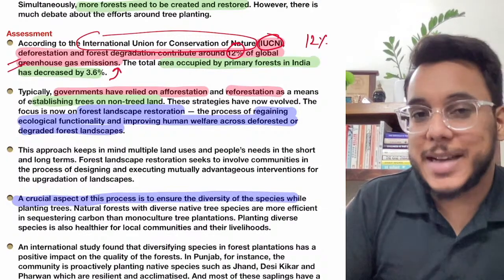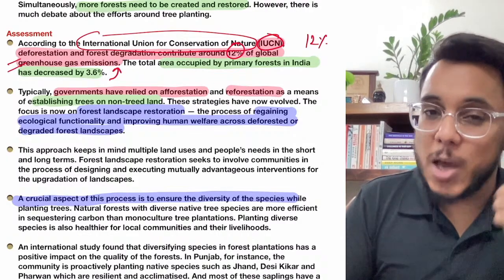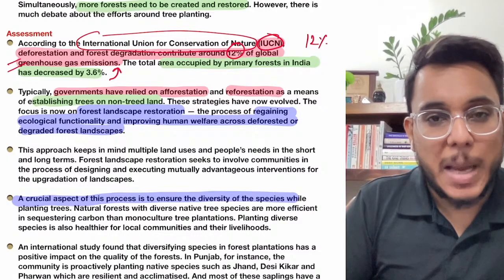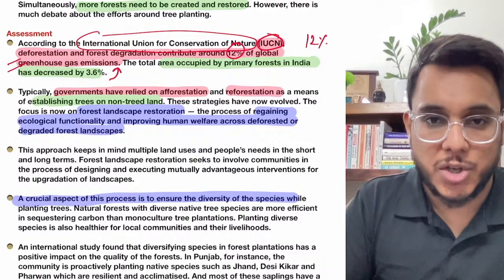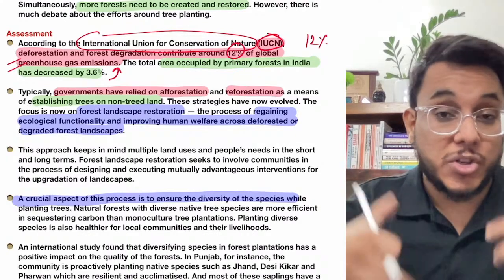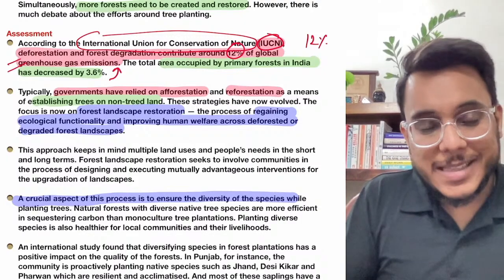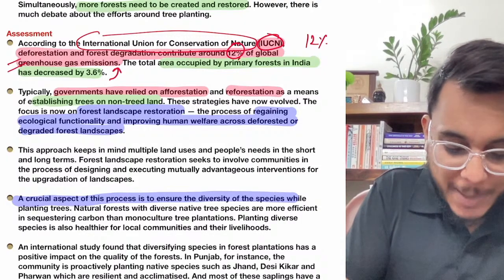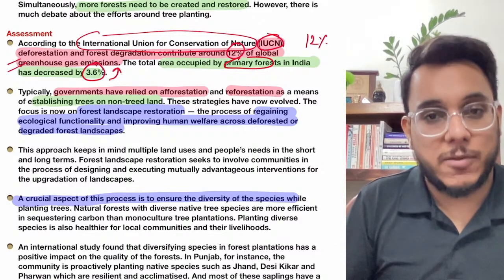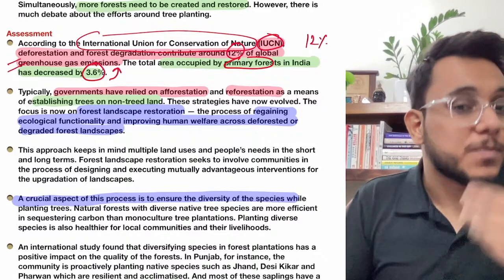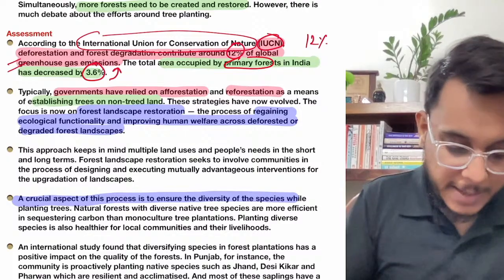In COP26, India said that we will achieve carbon neutrality by 2070. Now, in order to achieve carbon neutrality, number one, you need to reduce your emissions, and number two, you need to increase your sequestration. Carbon absorption will not happen if our forest is degraded. Now, if we see with respect to India, it has been said that the primary forest area has decreased by 3.6% in the past few years. So restoring the forest will not only have an environmental role, it is also an international obligation of India.